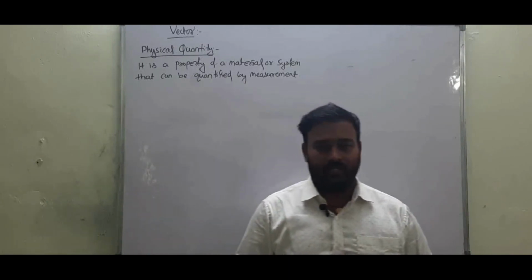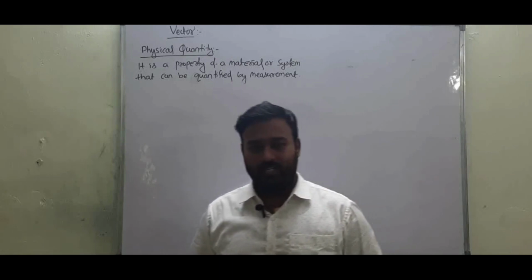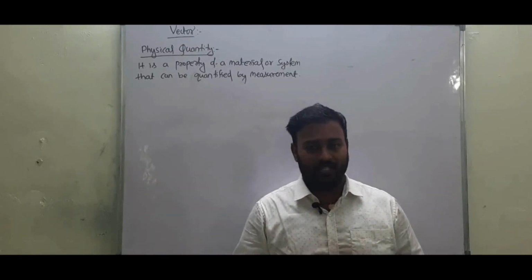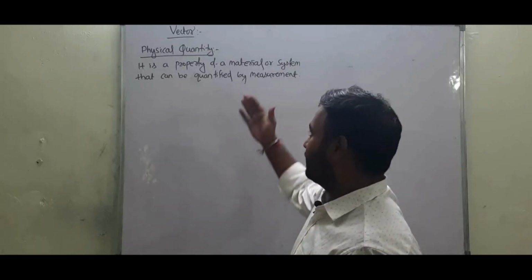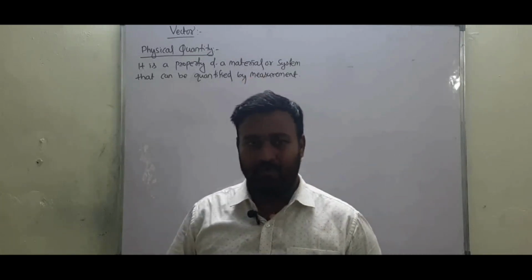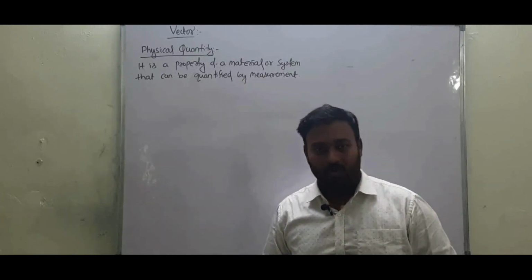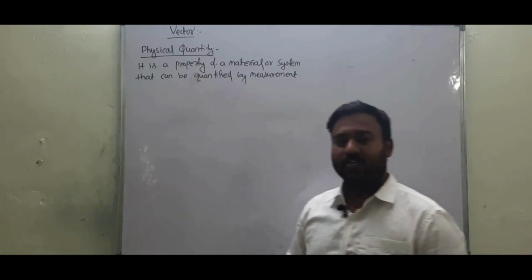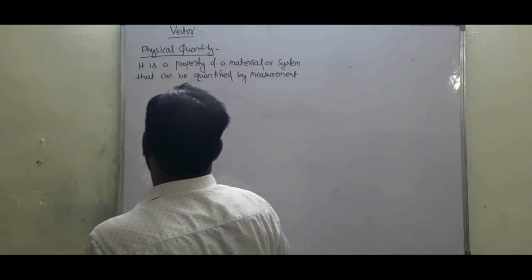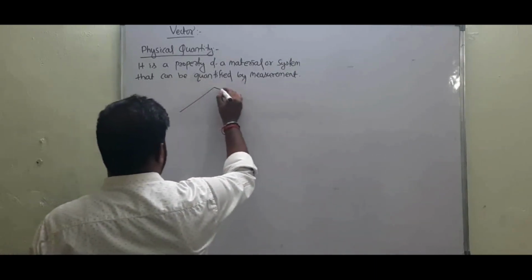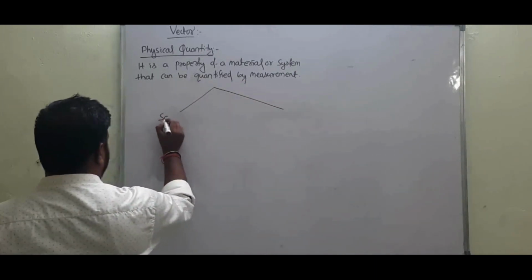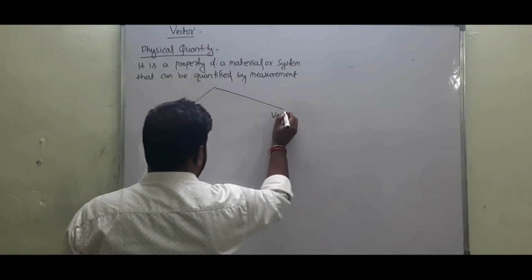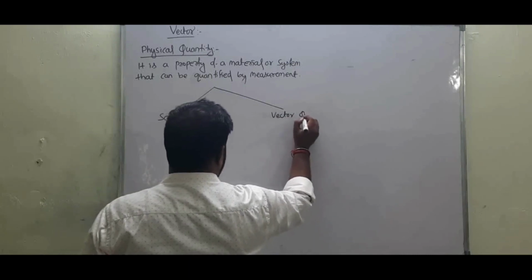So what is vector? Before going to know vector, we need to know what is physical quantity. So what is physical quantity? The physical quantity is nothing but a property of a material or a system which can be quantified by measurement. So this physical quantity is again divided into two types, that is scalar quantity and vector quantity.